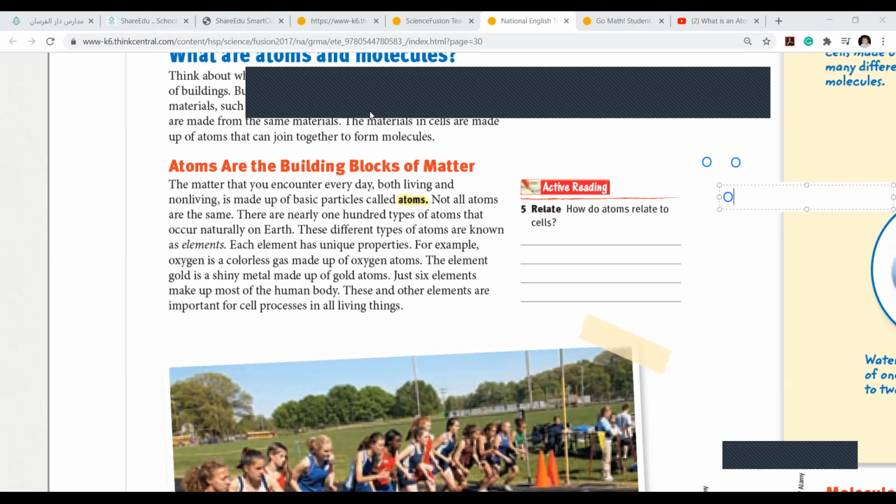It becomes O2. So O2 is an oxygen molecule which contains 2 atoms of oxygen. Now you understand? They have to combine with a chemical bond.